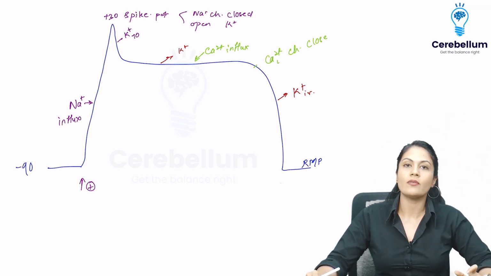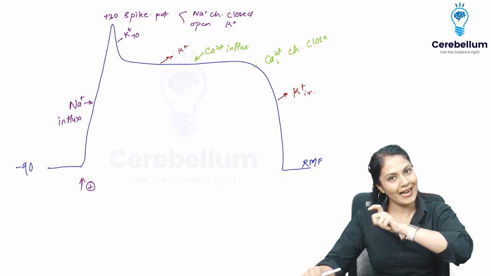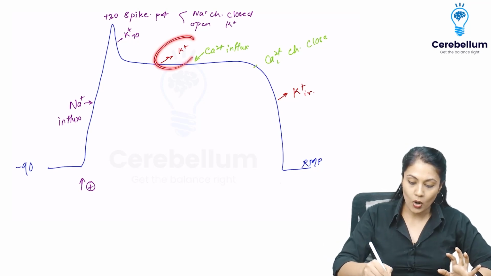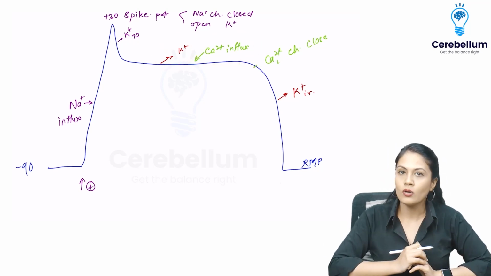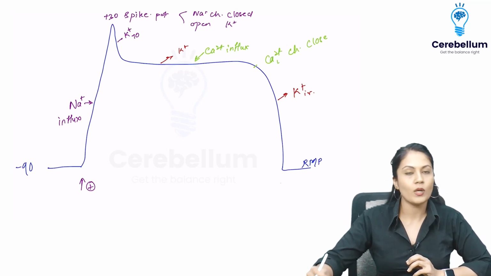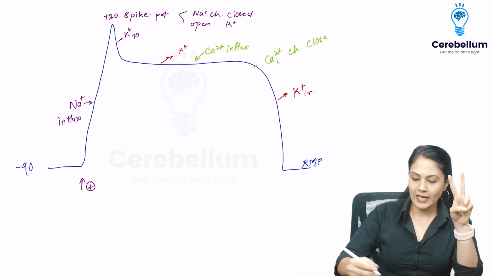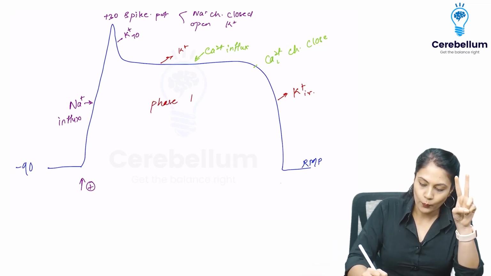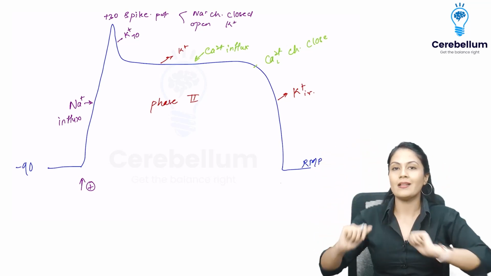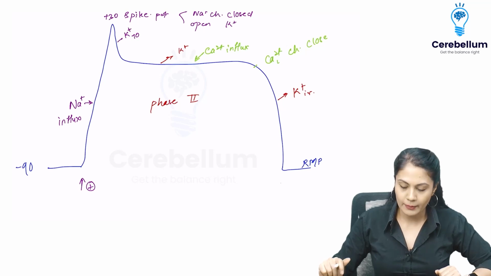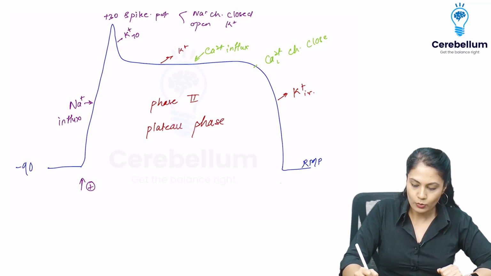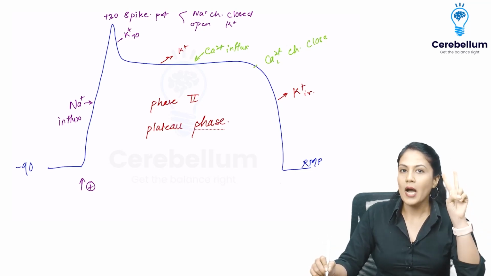So repolarization is divided into two phases: early repolarization and late repolarization. Alright, now let's talk about the very specific phase in which two ionic changes happen, or two ions flow in or out of my cell, and that is nothing but potassium and calcium. So please remember over here two ions are moving at a time. So this is nothing but phase 2, with one positively charged ion going outside and one positively charged ion coming inside. So they will almost balance each other and balance the potential of the membrane, and that's why the flat line will come, which is known as plateau. So how to remember plateau? Phase 2, two ions are going to move.